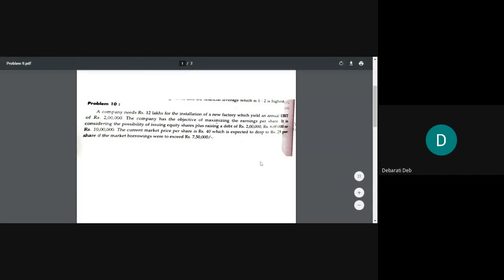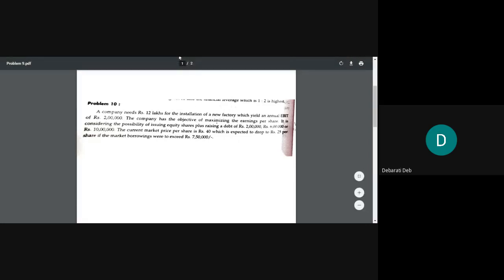Now the first question to you, anyone can answer. If I give you the first option, that is raising a debt of 2 lakh, in this option, what will be the amount of equity capital? Tell me. Suppose I'm giving you the first option where the company will raise a debt of 2 lakh.